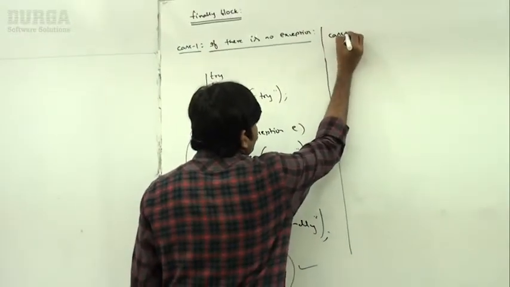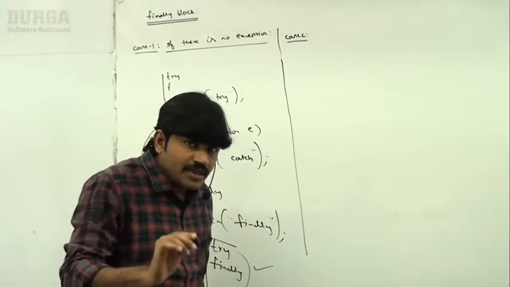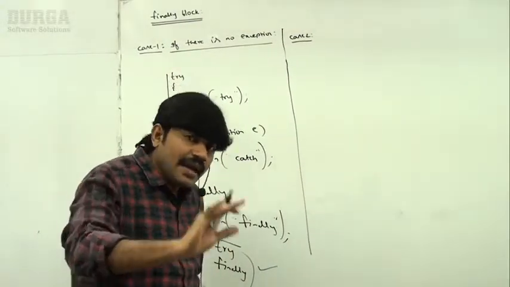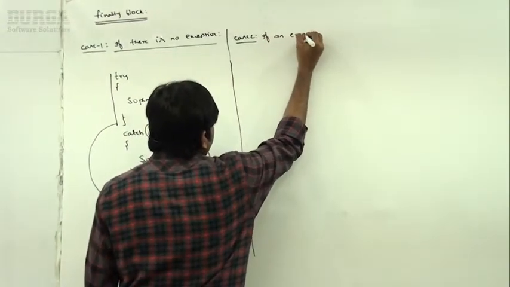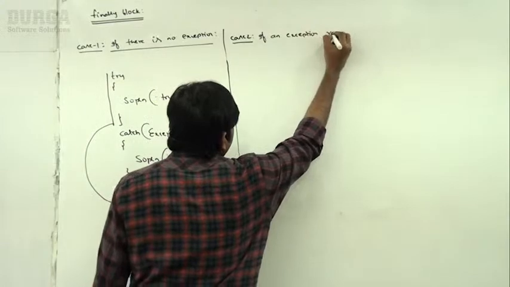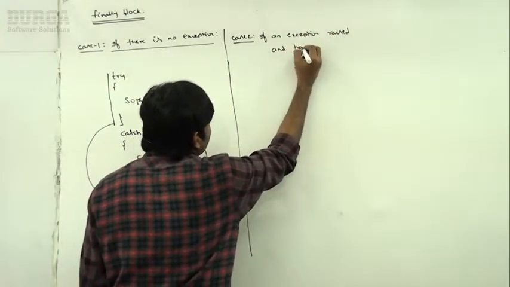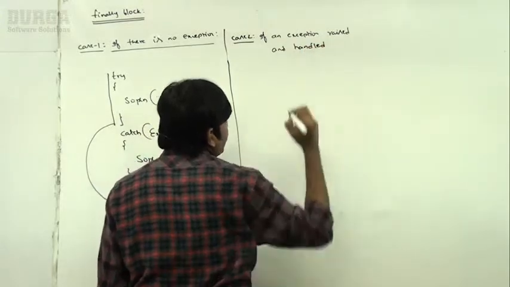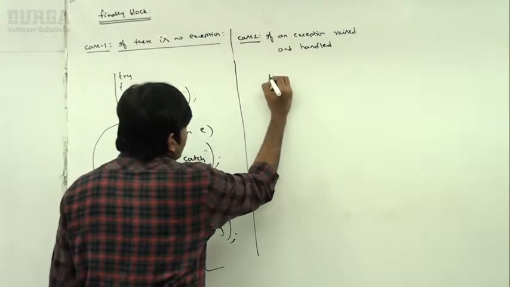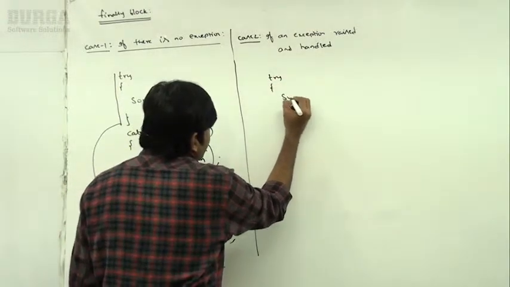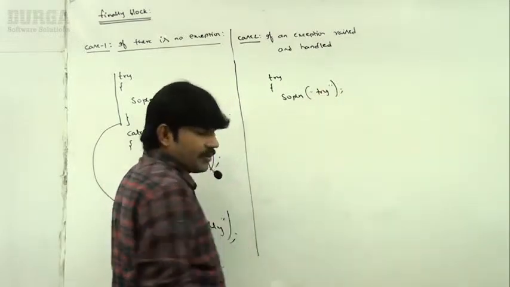Case 2: if an exception is raised and handled, so the handling catch block is there. Observe, System.out.println try, I'm taking the try block.